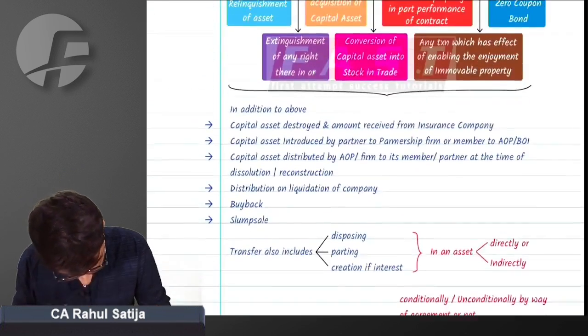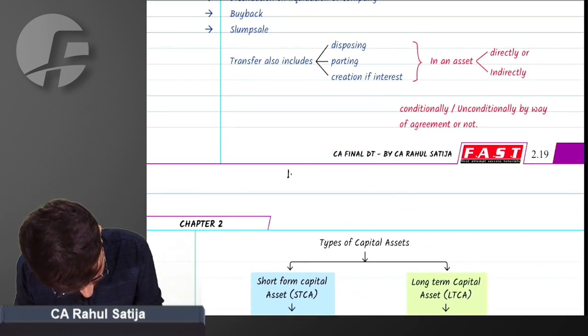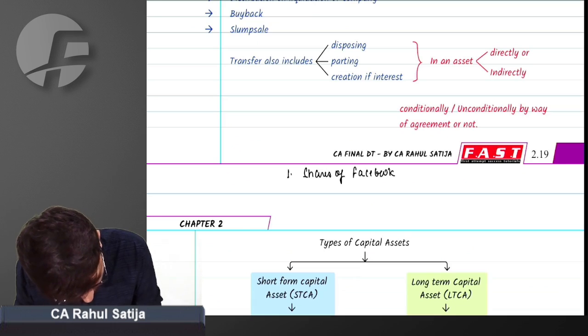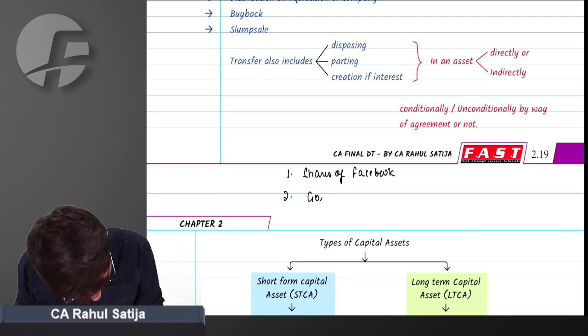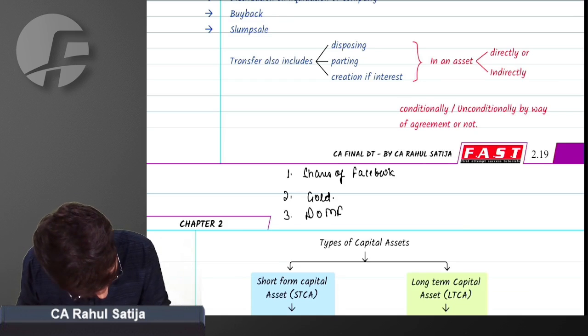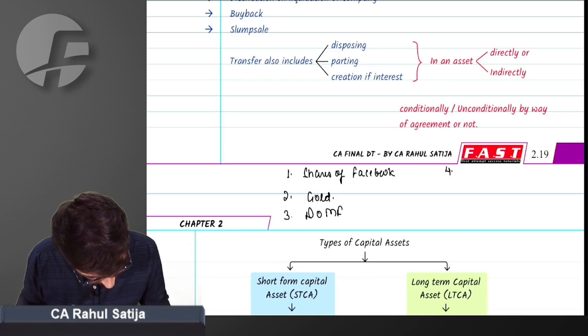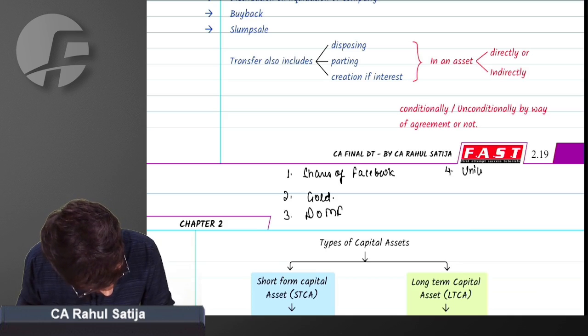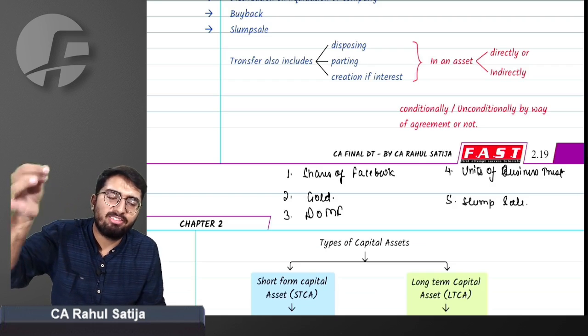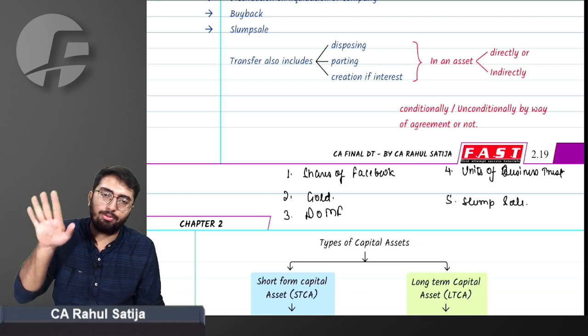Find out the period of holding. First, shares of Facebook. Gold. Debt oriented mutual fund. Units of business trust. Slump sale. Determine the period of holding. What period of holding is to be looked upon to classify whether a capital asset is long-term or short-term?